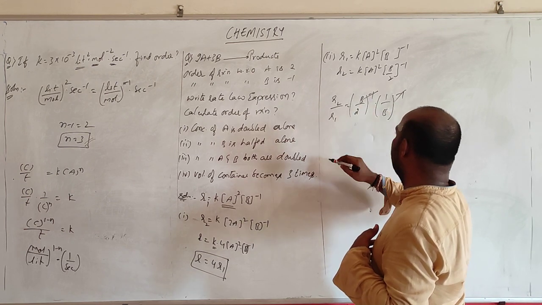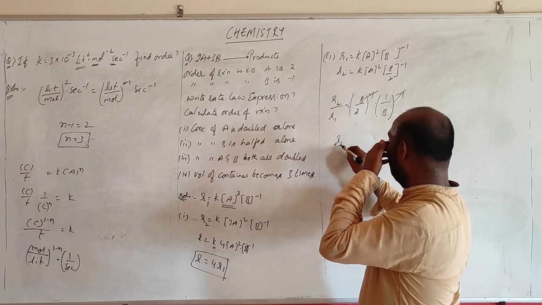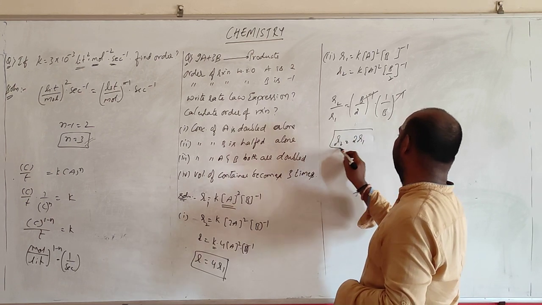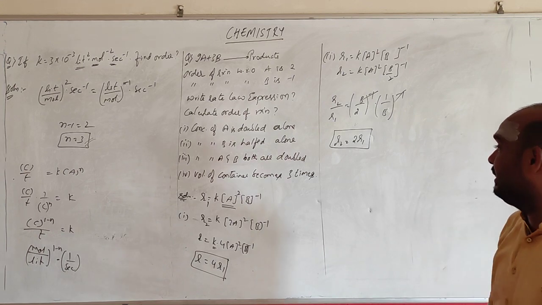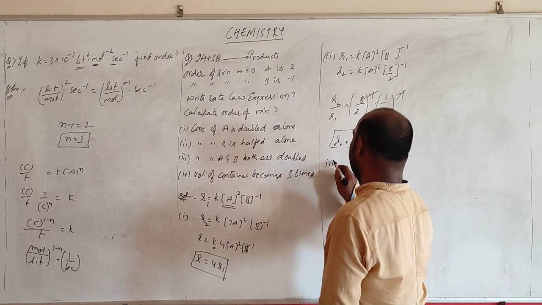This one will be cancelled, this one will be cancelled, 2 power minus 1. So R2 will be equal to 2 times of R1. So the rate becomes double. Okay? Clear with this? Next, let us go for the next question.